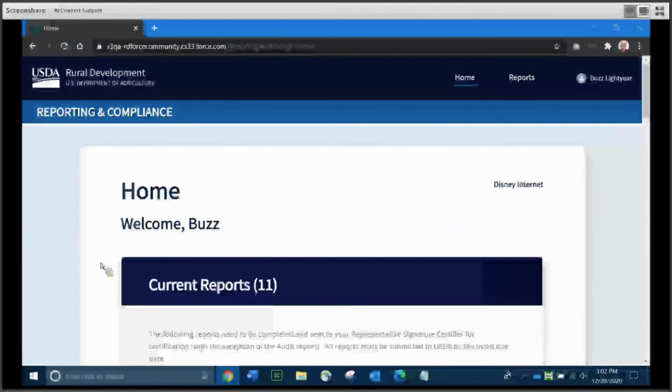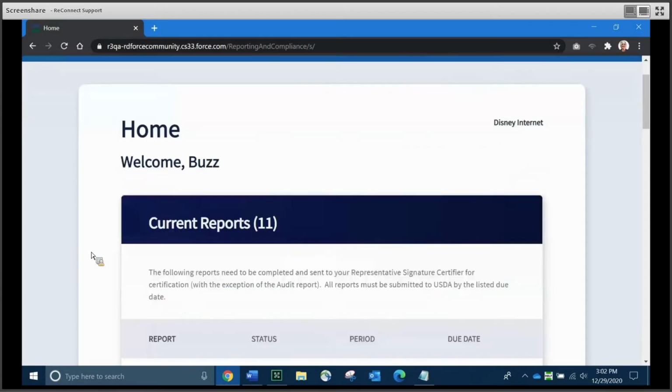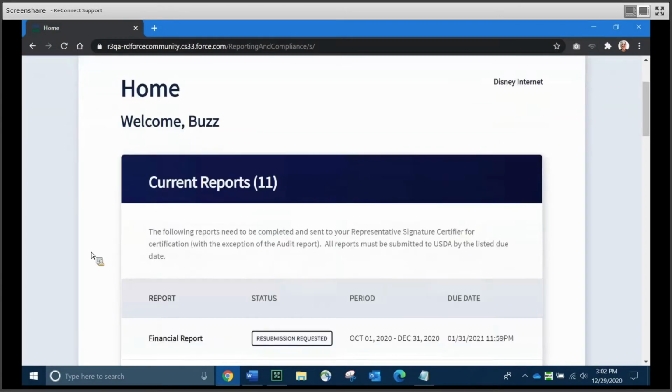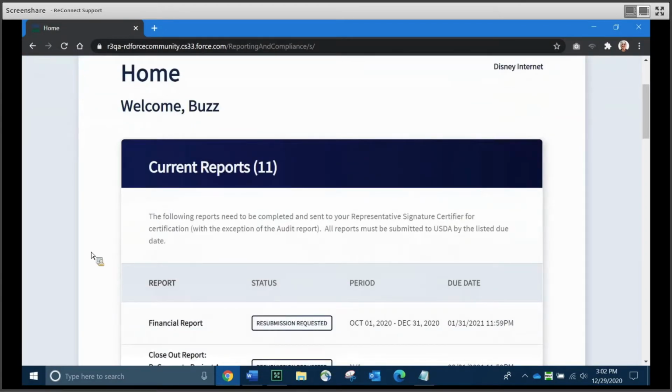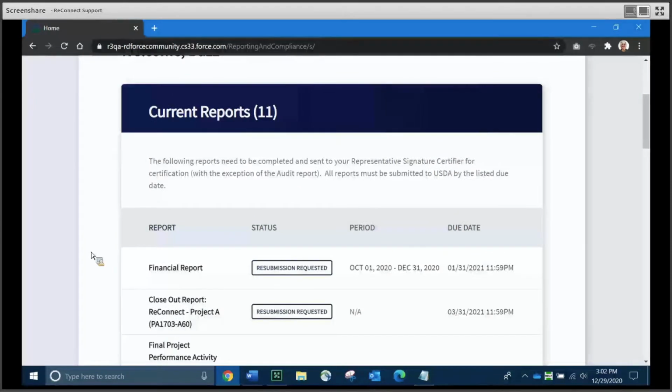And you'll see the other choices as we've scrolled to the top and back to our menu are Home and Log Out. I'm going to go ahead and go back to the home page for you. So now we are at the home page. And again, this is the first thing that you'll see when you log in. You're going to see your little welcome here. And you're going to see a list of current reports. This particular individual has a lot of work to do. They have 11 current reports.